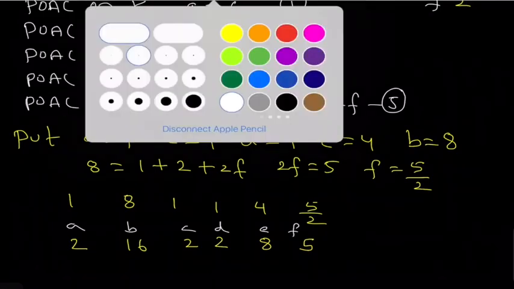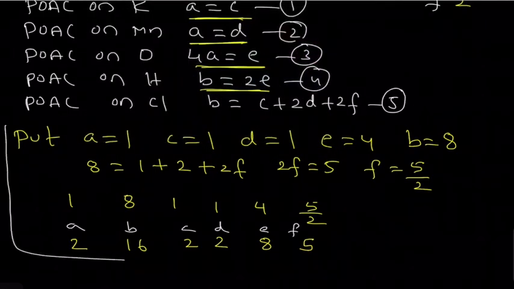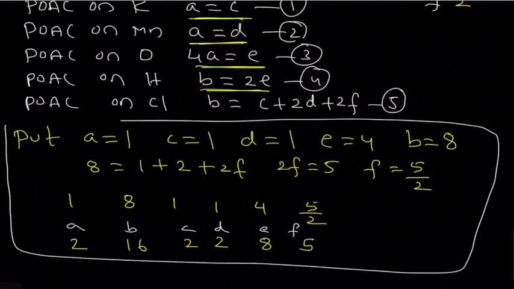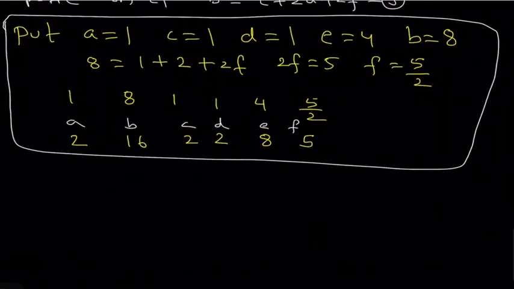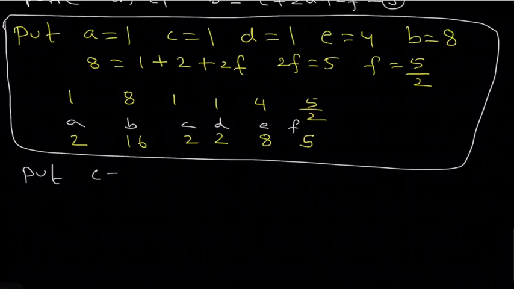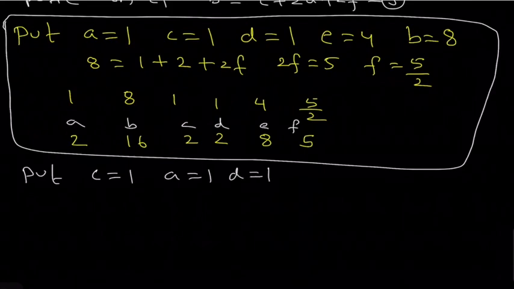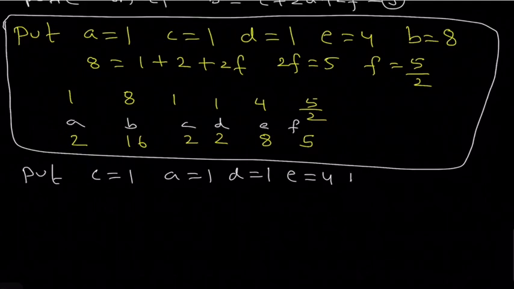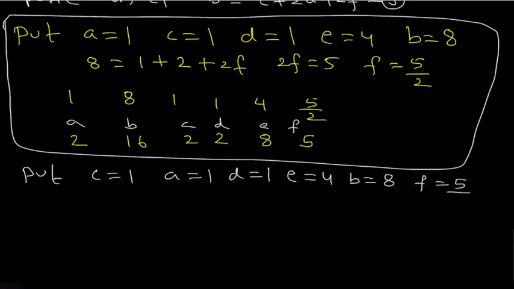Now, when we take a different value, let's suppose I am taking the C value as 1, then the A value becomes 1, D value becomes 1, E value becomes 4, B value becomes 8 and F value becomes 5 by 2.